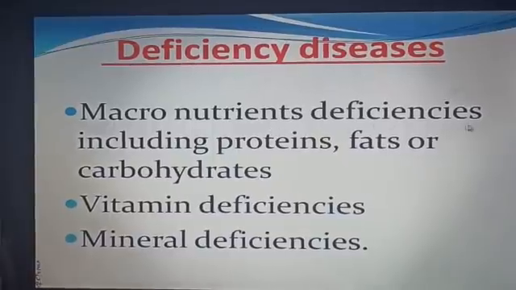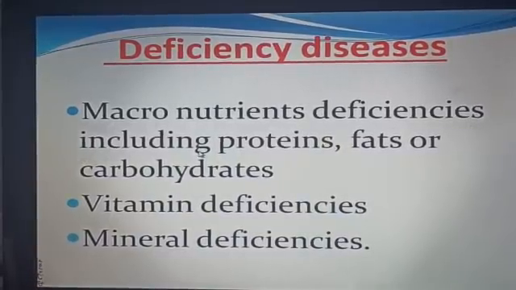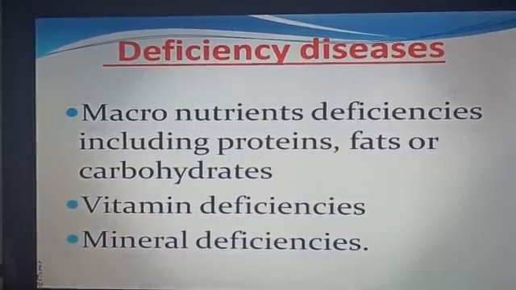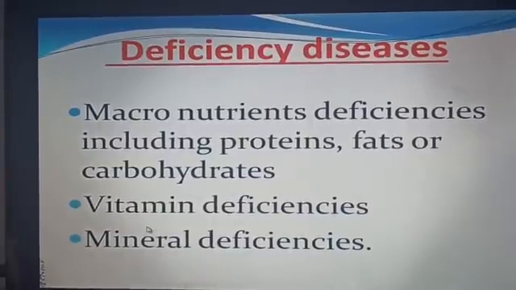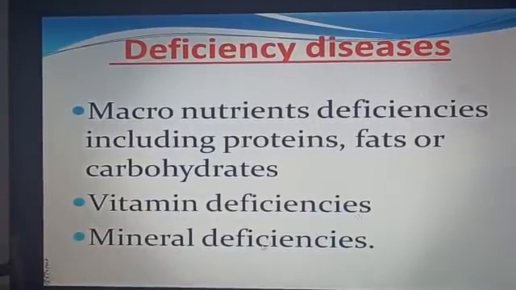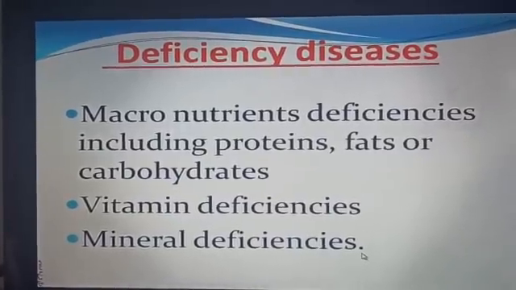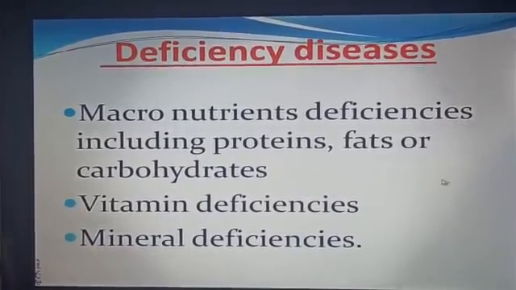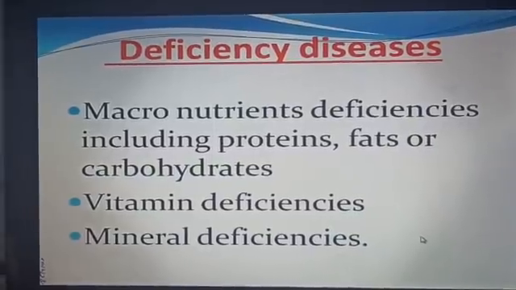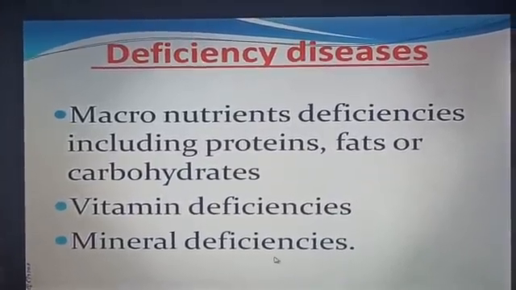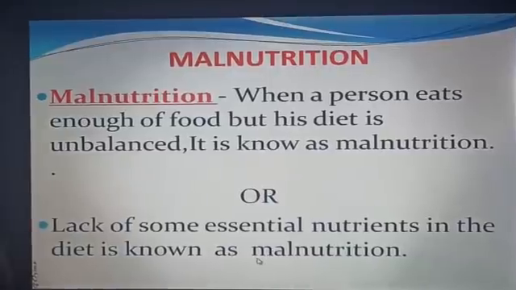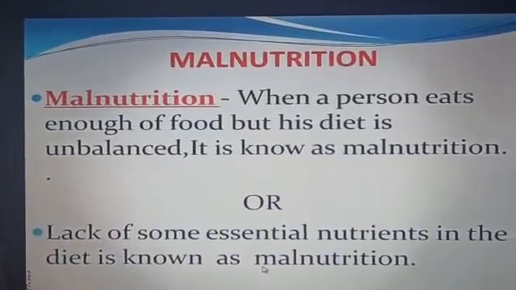Macronutrient deficiencies including proteins, fats or carbohydrates, vitamin deficiencies, and mineral deficiencies. These are the different kinds of nutritional deficiencies. Next is malnutrition.